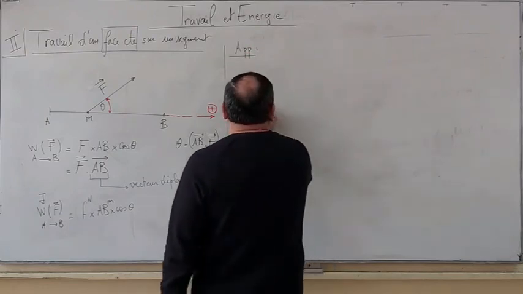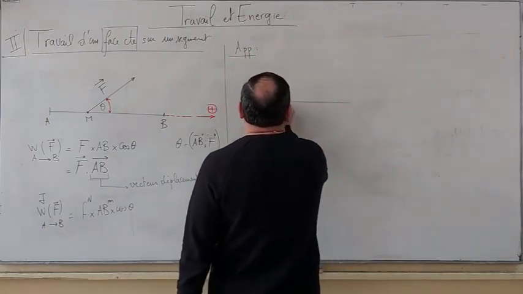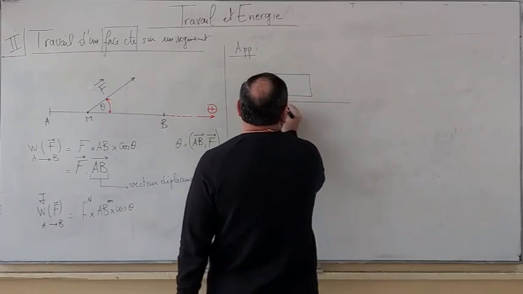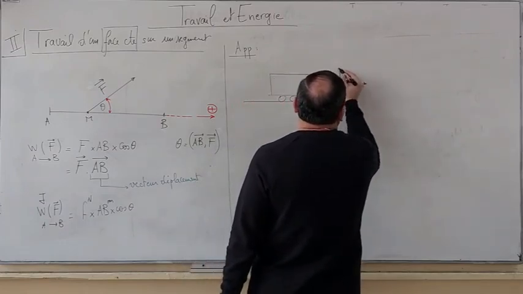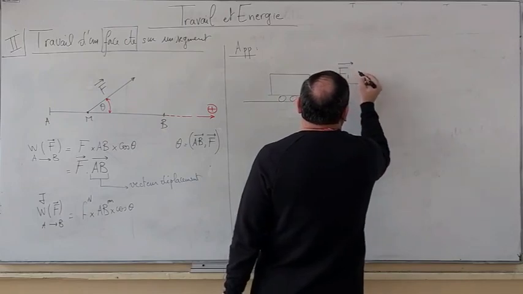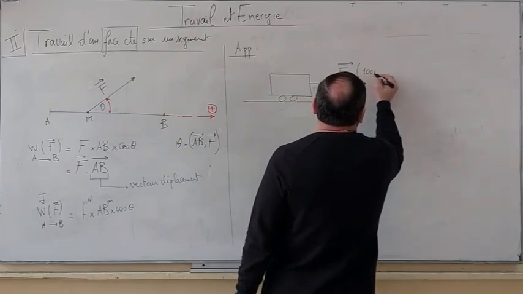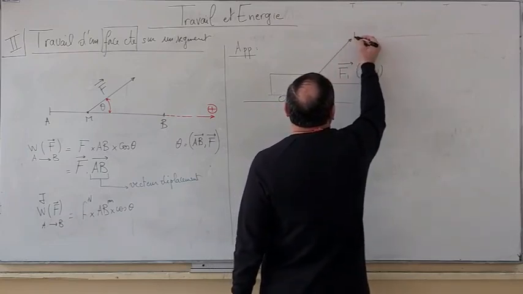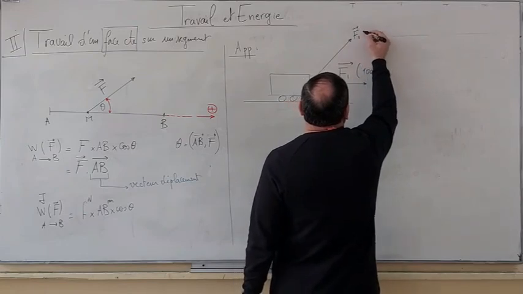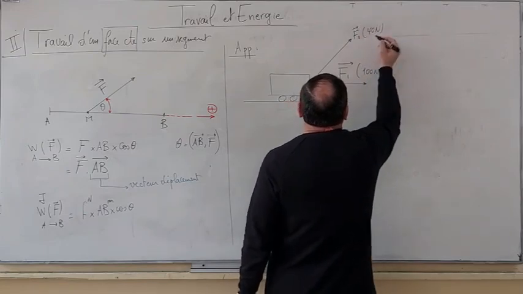Application. Assume that we have a body that is moving under the action of several forces. This is F1 of 10 newtons, and this, for example, is F2 of 14 newtons.